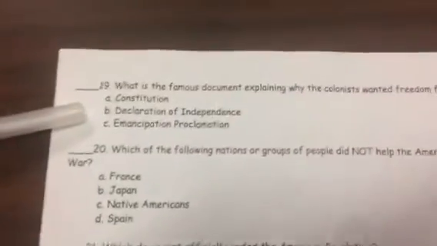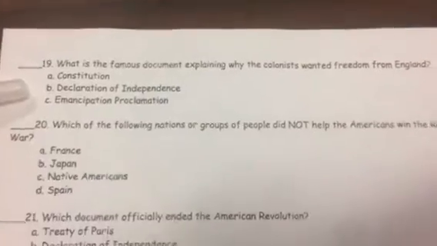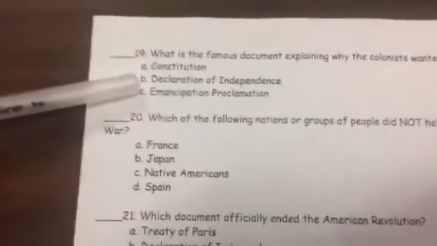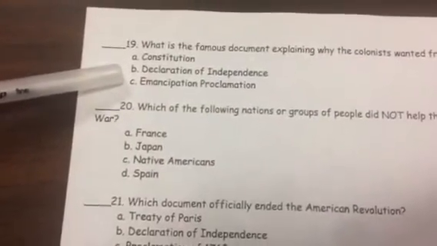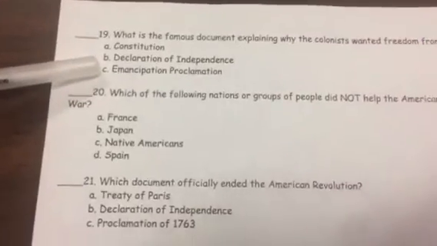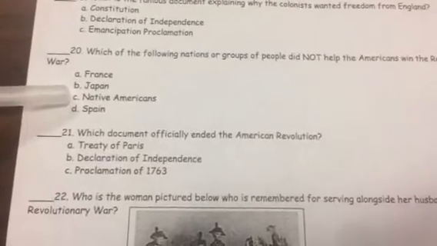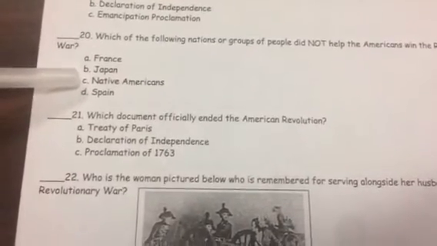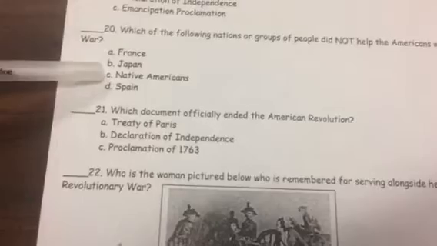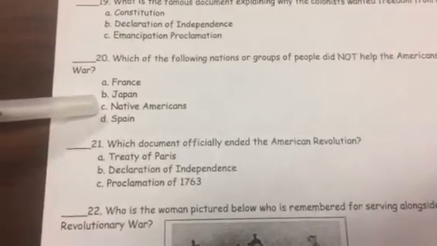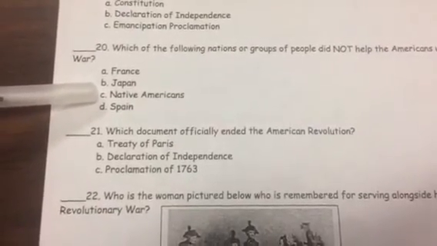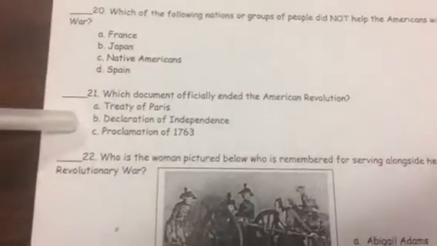19. What is the famous document explaining why the colonists wanted freedom from England? A. Constitution. B. Declaration of Independence. C. Emancipation Proclamation. 20. Which of the following nations or groups of people did not help the Americans win the Revolutionary War? A. France. B. Japan. C. Native Americans. D. Spain. 21.